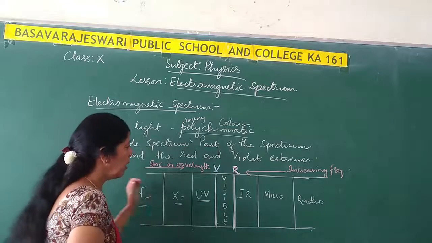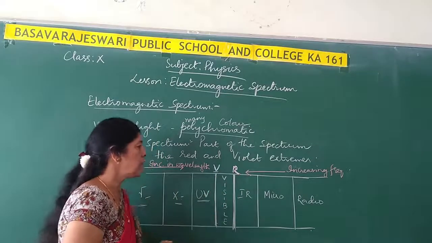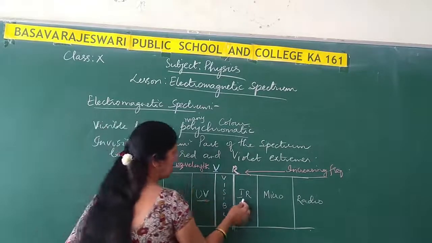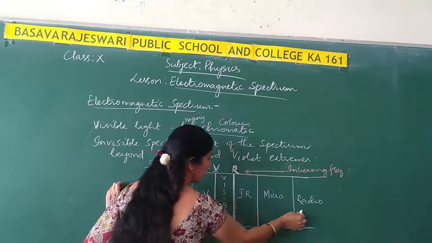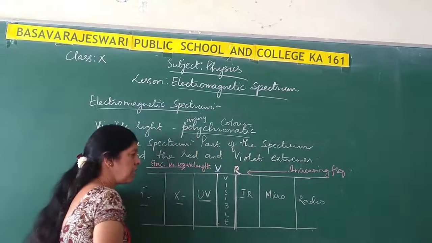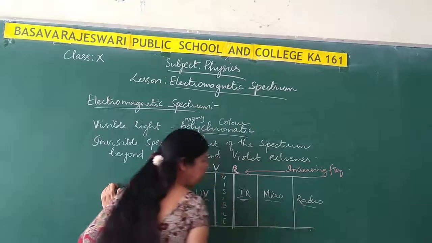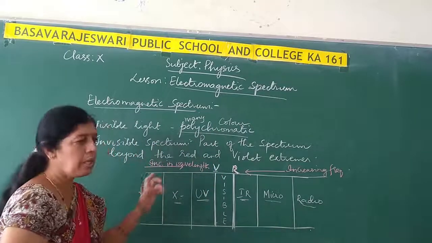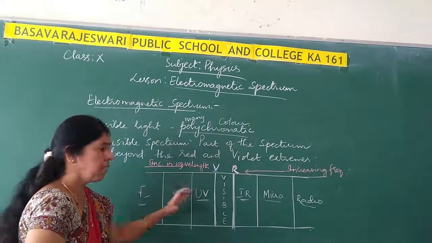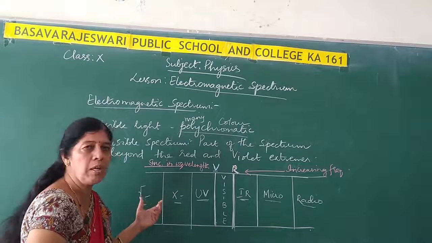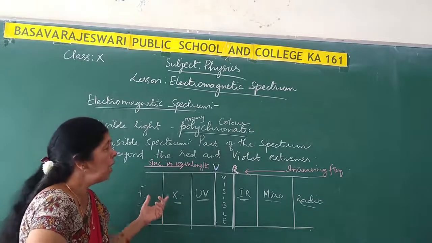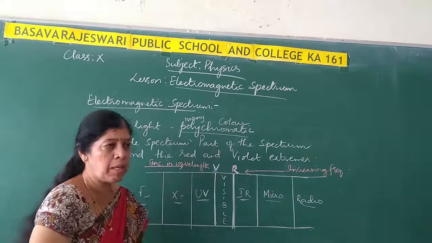And red has the longer wavelength in the visible spectrum. Beyond red, we have other radiations which have longer wavelengths. We have infrared radiations, microwaves and also radio waves. All these radiations together are called the electromagnetic spectrum.